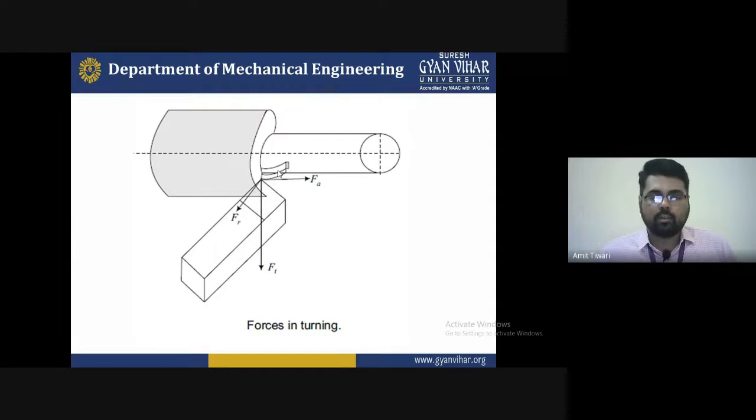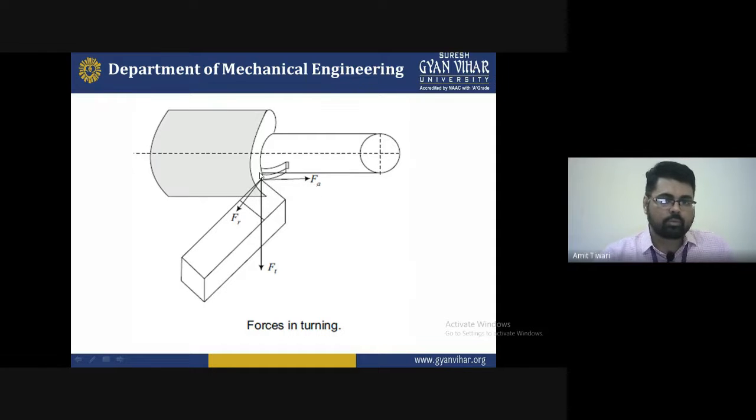Now the forces in turning, you can see in the diagram. This is a machining process, this is a single point cutting tool, and this is a workpiece. This is the original diameter of the workpiece, and this is the final finished diameter of the workpiece obtained by the machining process. We will obtain a section like this, where some forces act in this direction, some forces act in the y direction, and some forces act in the x direction: x, y, z.